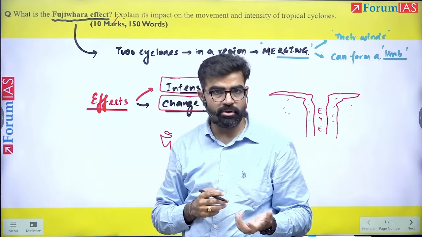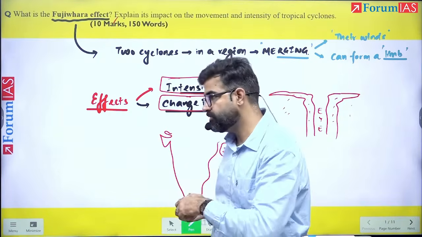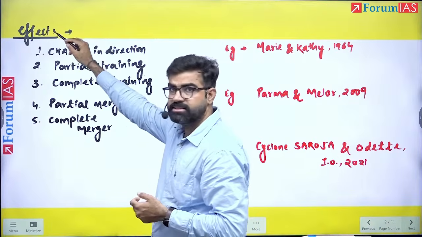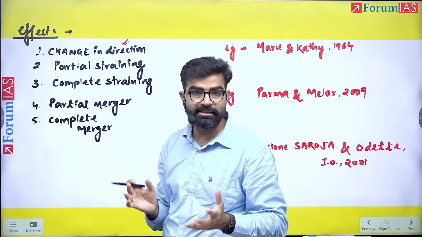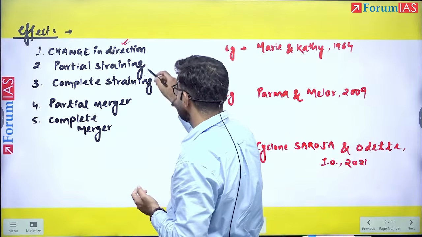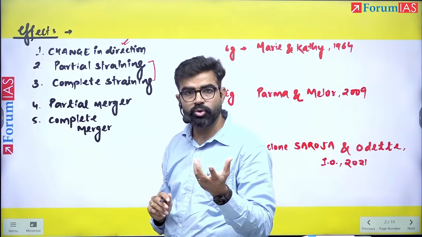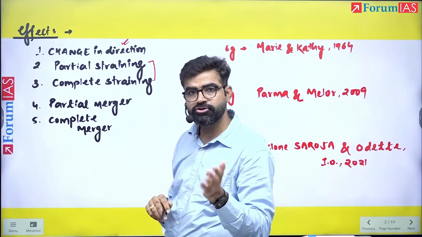There are 5 types of effects that the cyclone can have due to this Fujiwara effect, or this merging of the winds. Now see here, these effects are 5. One is the direction. Their direction can be altered, can become unpredictable. The other 2 possibilities: the smaller of the 2 cyclones can completely strain out or partially strain out.